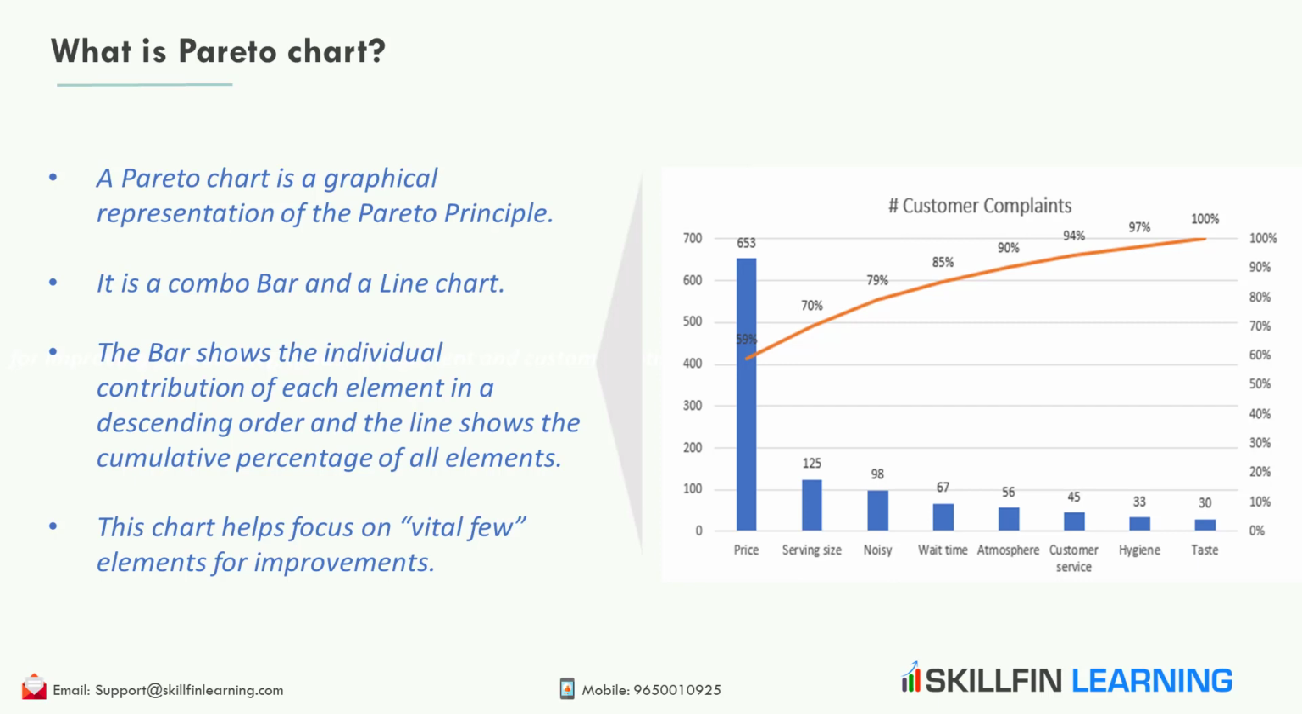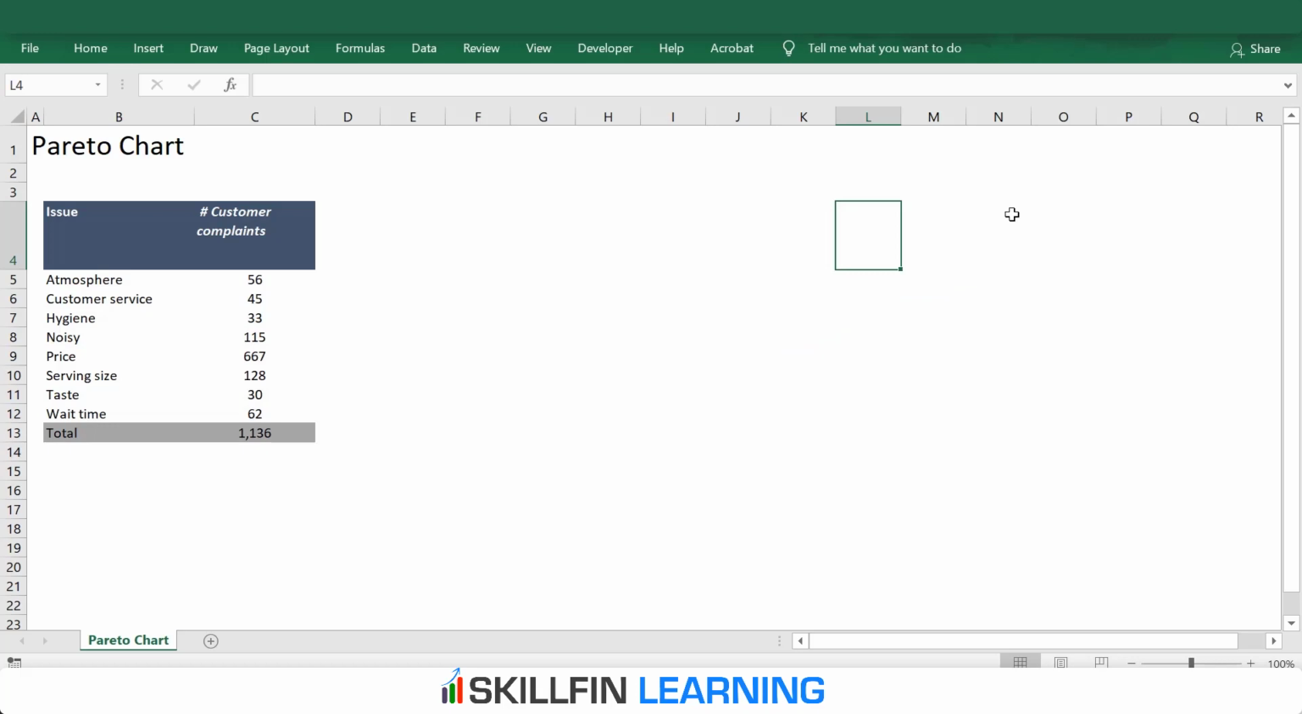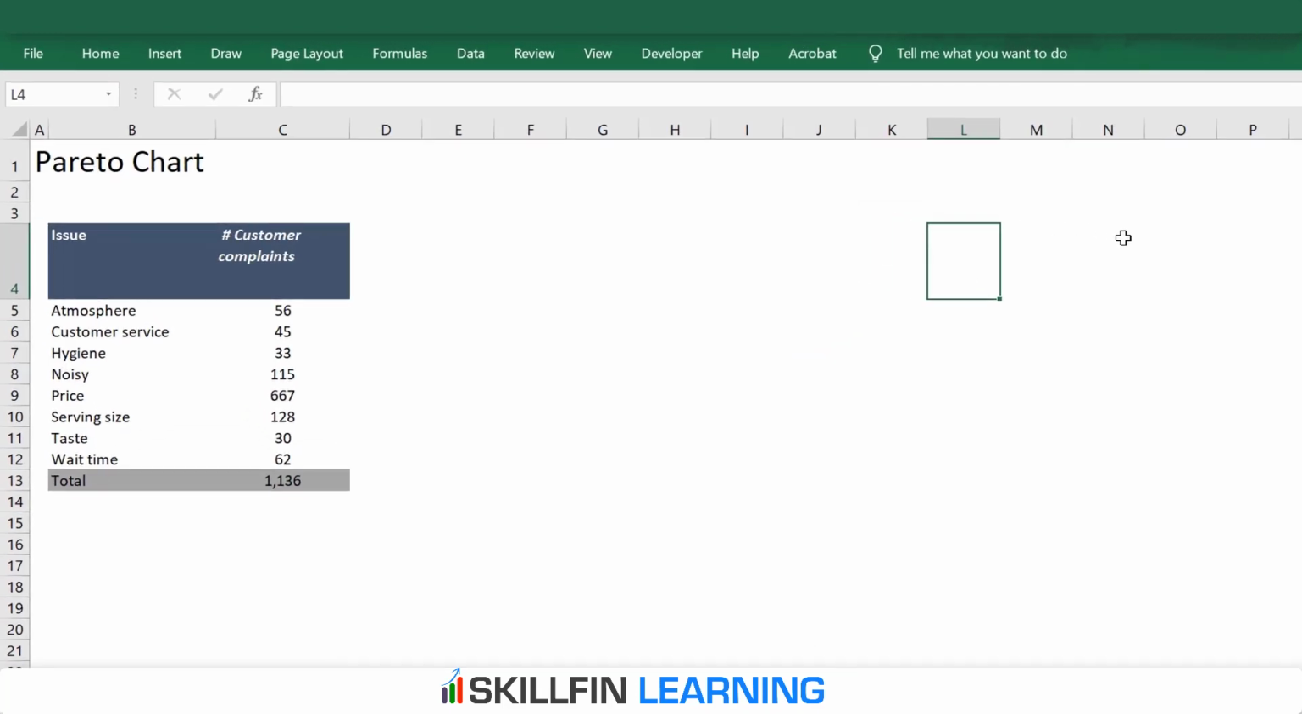The Pareto analysis helps us focus on the key problem areas rather than boiling the whole ocean. Here is a simple example. A restaurant conducted a survey with its customers who visited it in the past few months. The management wanted to understand what the customers thought and the reasons for its falling sales. The survey was conducted with 1136 customers.